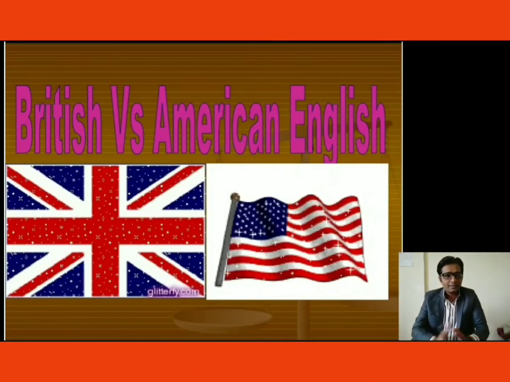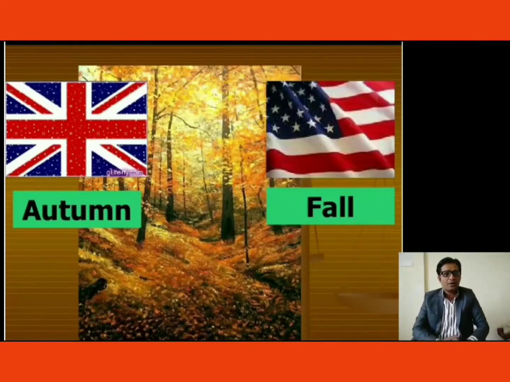British versus American English. So the first word, here we go: autumn and fall. The word autumn which you can see on the screen is British English, and fall, the word at this side, is American English. So these are the two words used differently for the same thing. There is a season, right?